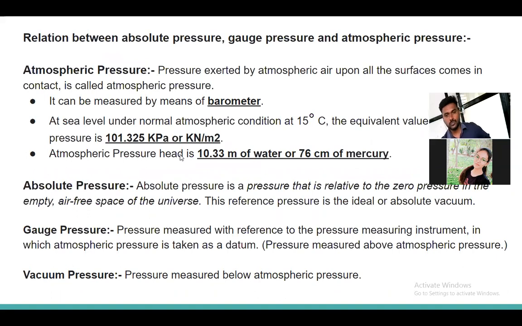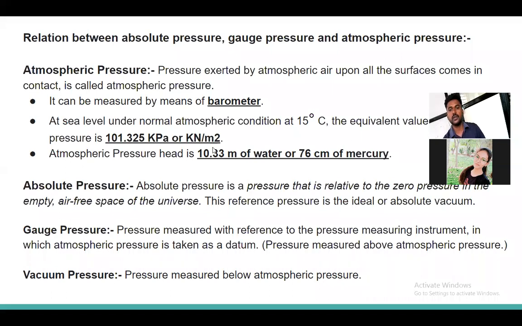Now see, what is atmospheric pressure? The pressure exerted by the atmospheric air upon all the surfaces it comes in contact with is called atmospheric pressure. It can be measured by the barometer at sea level under normal atmospheric conditions at 15 degrees Celsius. The equivalent value of atmospheric pressure is taken as 101.325 kilopascal or kilonewton per meter square.